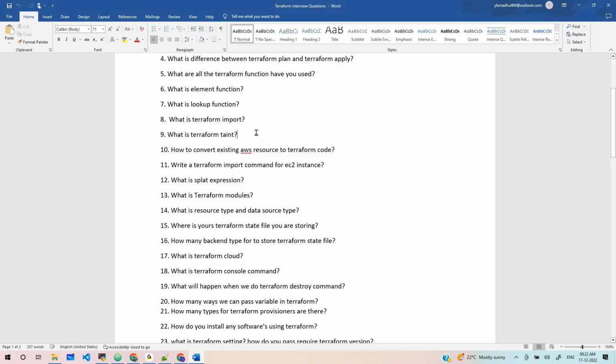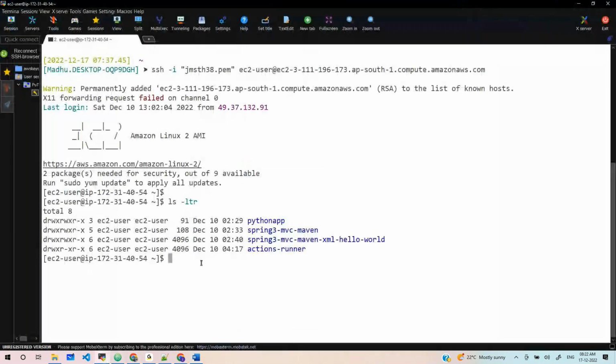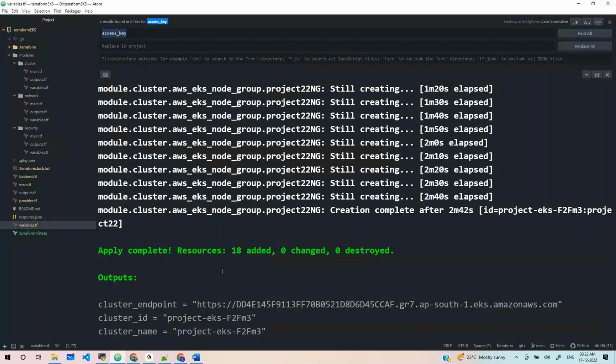Now you can see Terraform help if you take it. See, this is done. 18 resources are done. Now the Terraform project is created. A random number is generated, a five-digit random number. You can go ahead and see now.